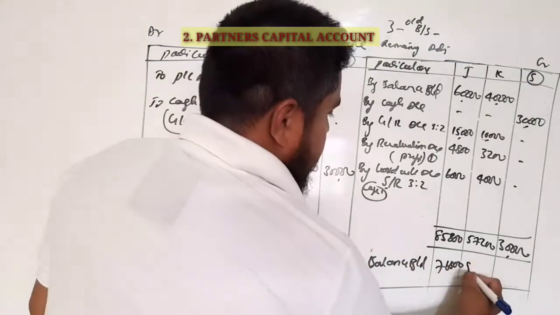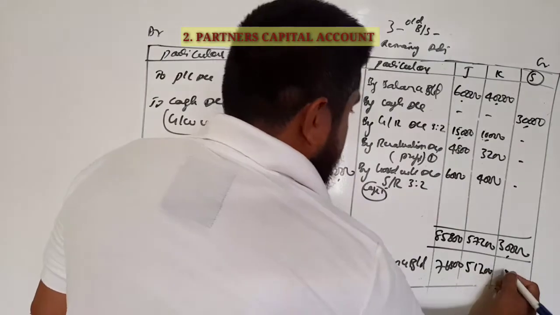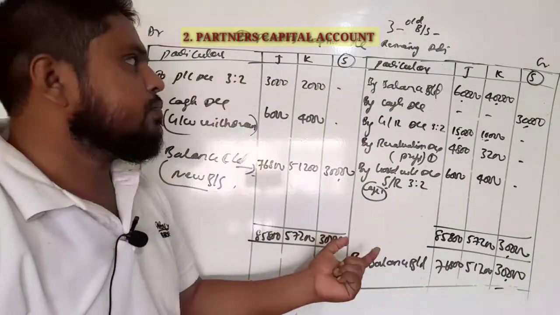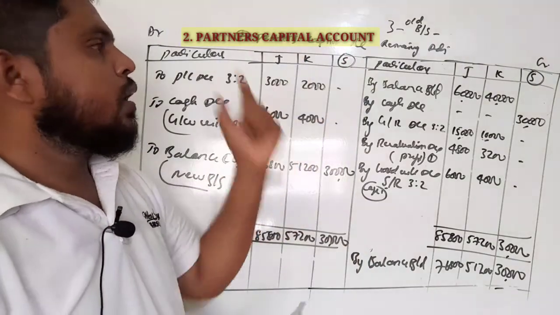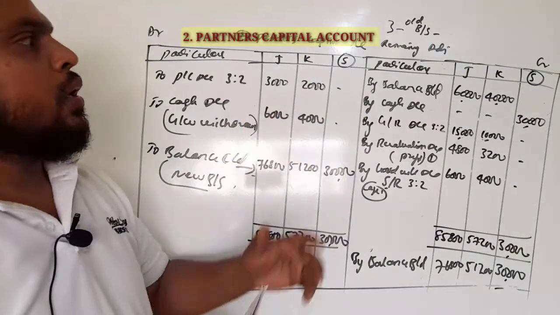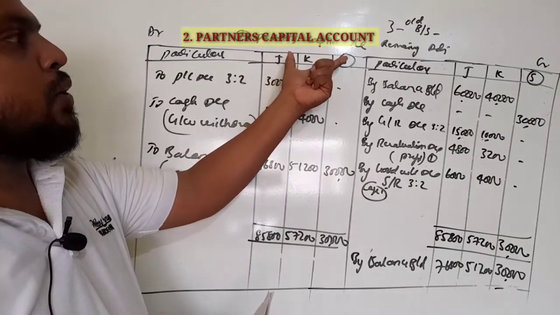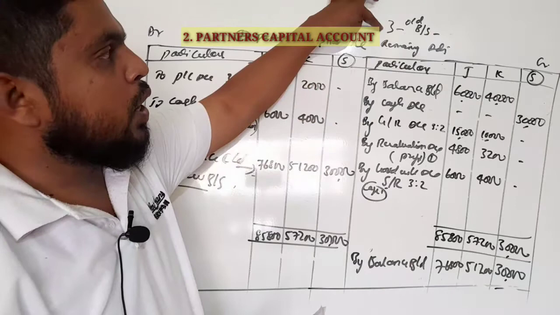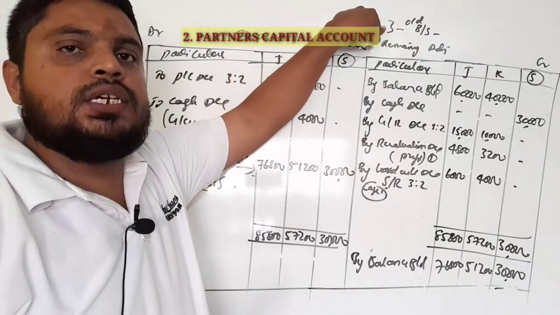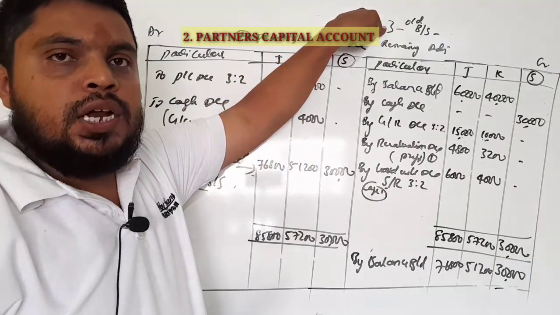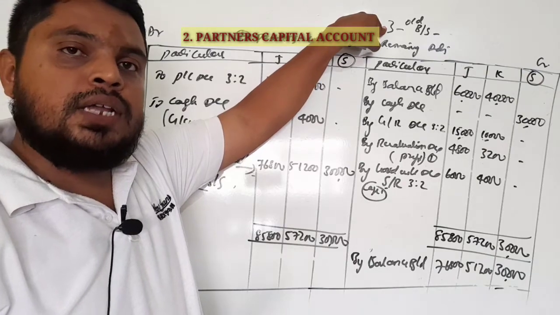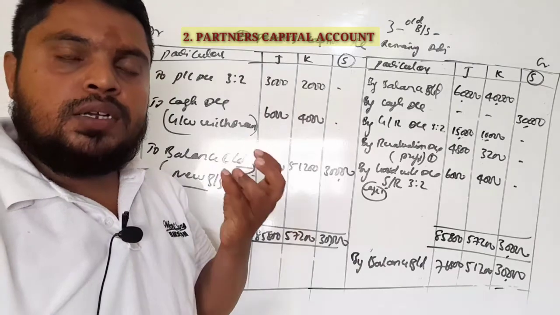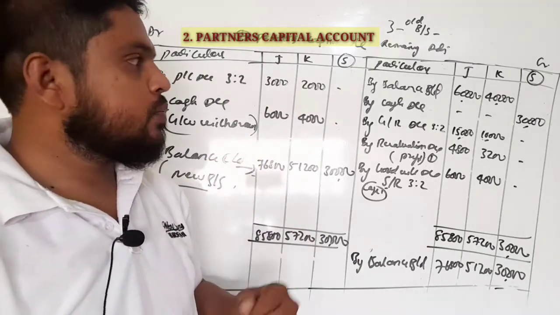76,800, 51,200, next 30,000. So this is the second step under admission of a partner. Under the partner's capital account, first we have to record the three items which are given in the balance sheet, that is old partner's capital, general reserve fund, and profit and loss, and the remaining from adjustment, that is revaluation account, new partner's capital, and goodwill.